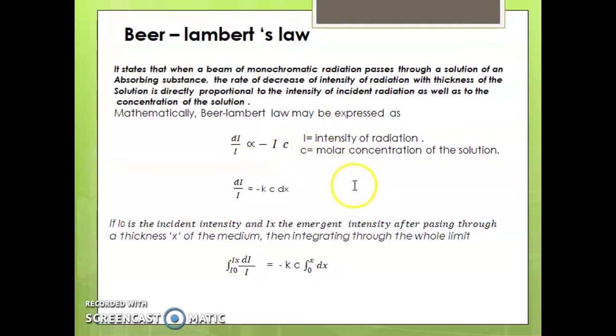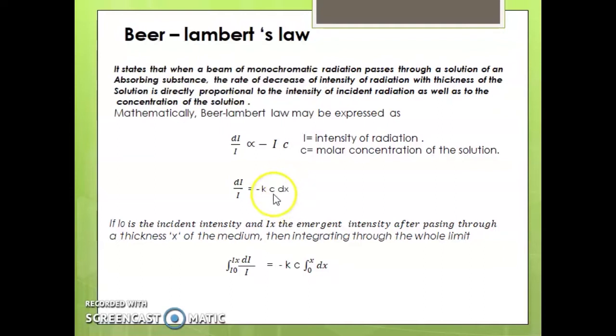Mathematically, we have Beer-Lambert's law: dI by I is directly proportional to minus IC. I is the intensity of radiation, C is the molar concentration of the solution. That is, dI by I equals minus kCx. K is a constant that is characteristic of both the radiation and the medium.